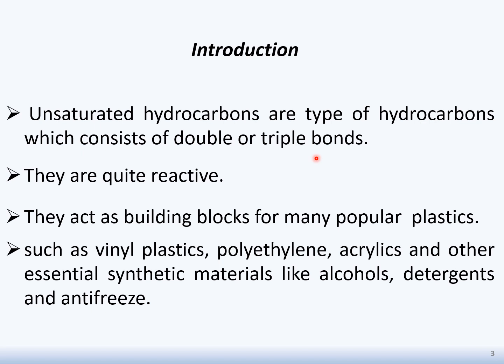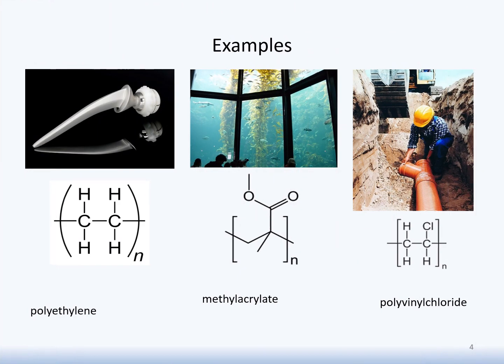In addition to these plastics, there are other essential synthetic materials like alcohol, detergent, and antifreeze, which involve unsaturated hydrocarbons. Here are a few examples of unsaturated hydrocarbons. We have polyethylene, methyl acrylate, and third, polyvinyl chloride, and their applications can be seen in the pictures.